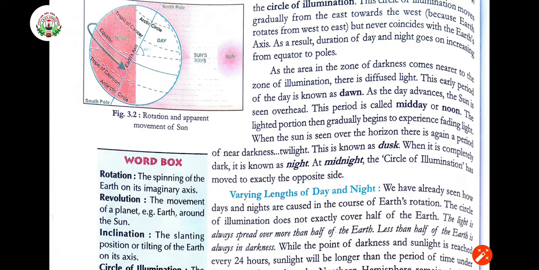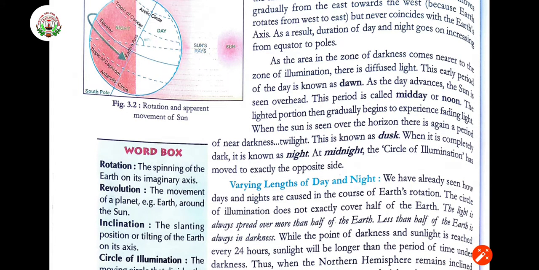This early period of the day is known as dawn. Right? In the morning by 5 o'clock or sometimes 6 o'clock, like that, a little bit of light we are going to get in the morning time. That is called the dawn period. As the day advances, the sun is seen overhead. Right? This period is called midday or noon.